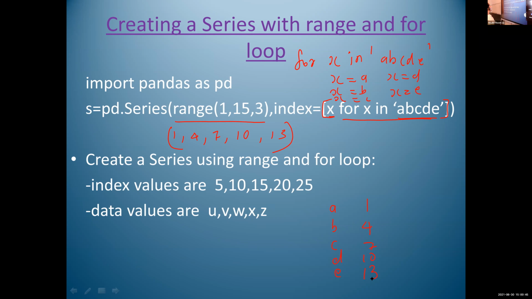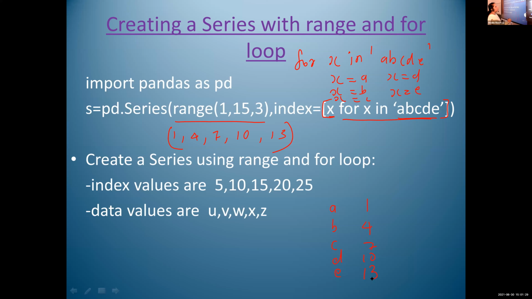Here we are considering creation of a series using range and for loop. So your question is, write a program to create a series using range and for loop. In such a question, we have to use the range function, and at the same time we have to use the for loop. We can create a series without using the for loop, isn't it, Grishma?